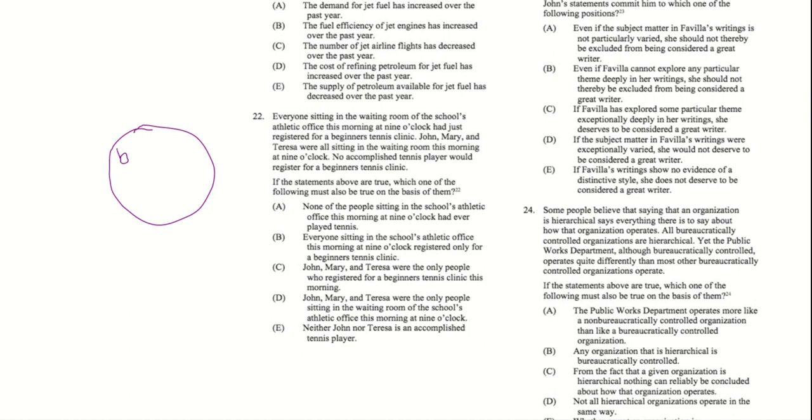John, Mary, and Teresa were all sitting in the waiting room this morning at 9 o'clock. So John, Mary, and Teresa are all in the room, meaning that they are all registered for a beginner's tennis clinic. No accomplished tennis player would register for a beginner's tennis clinic, so you can't have an accomplished tennis player in this room. If the statements above are true, which one of the following must also be true on the basis of them?